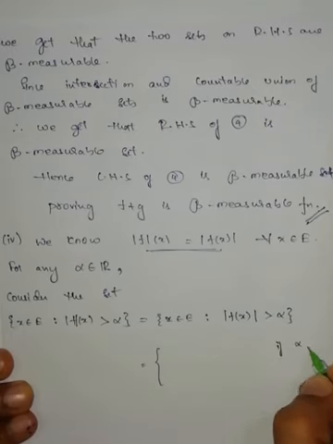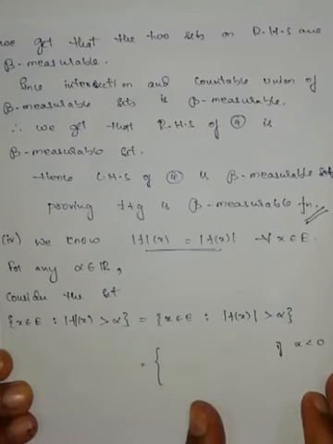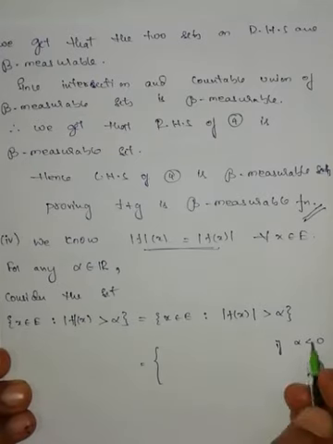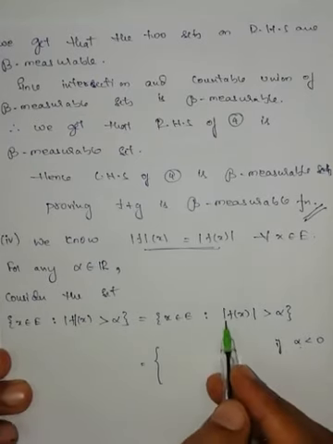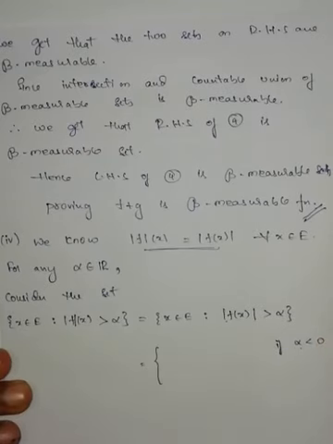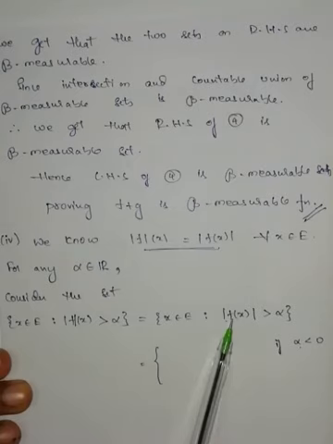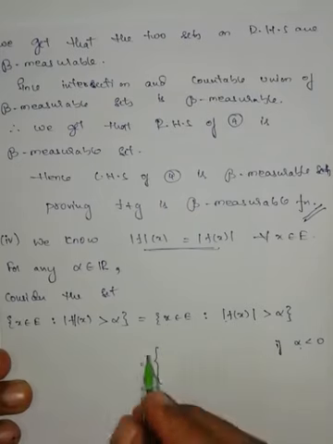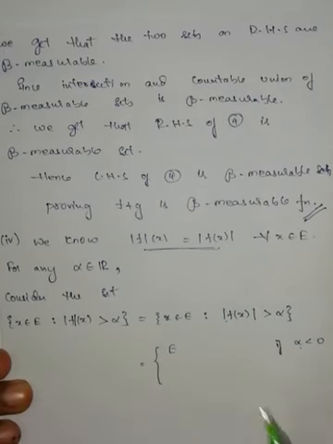if alpha is less than 0. If alpha is negative, we know that modulus is always greater than or equal to 0, either 0 or greater than 0. In both cases, if alpha is less than 0, it is clearly satisfying the condition, therefore we will get all the elements of E.